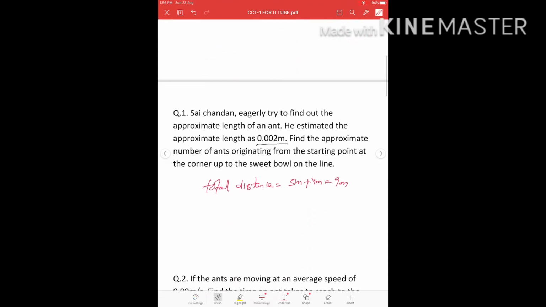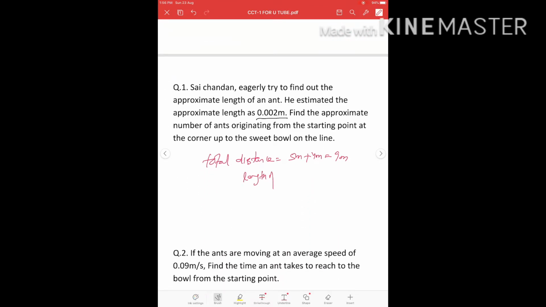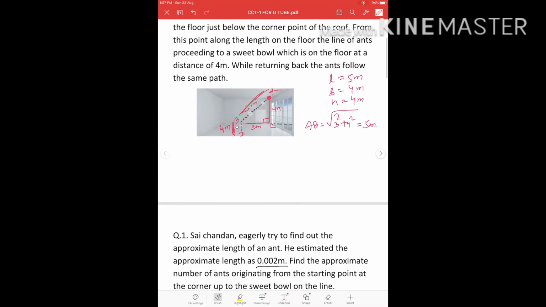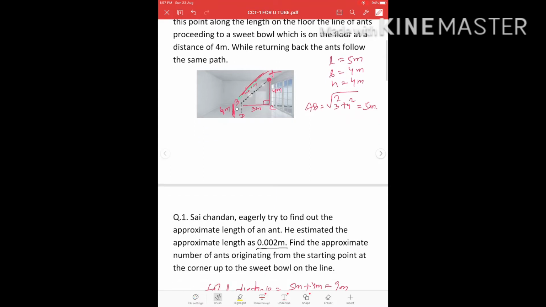Okay, the estimated length of one ant is 0.002 meter. So we have to find the number of ants. It is given that the ants are back to back. That means there is no gap in between them. That means the total ants cover that 9 meter distance. The number of ants will be 9 meter by 0.002. If you calculate this, you will get 4500. That means there are 4500 ants from this point A to the point D.